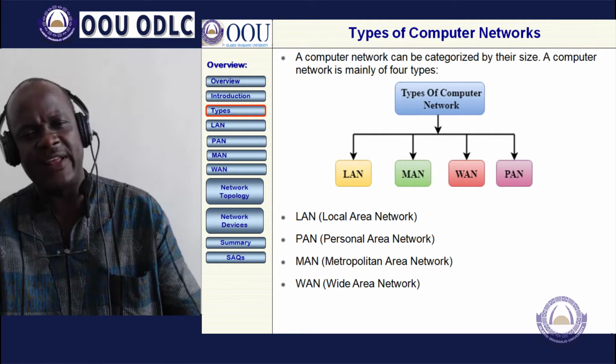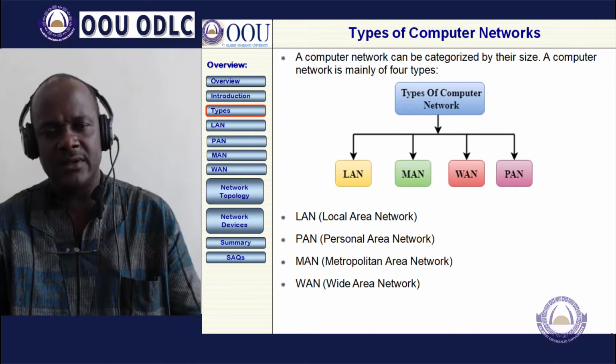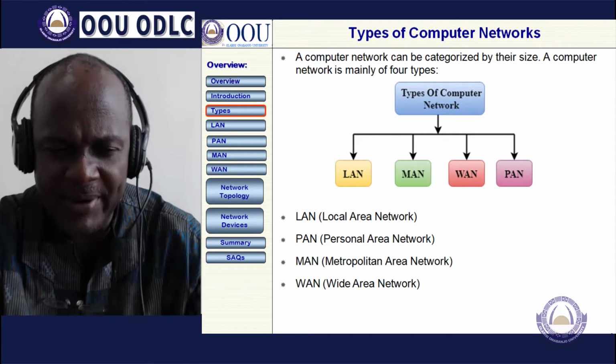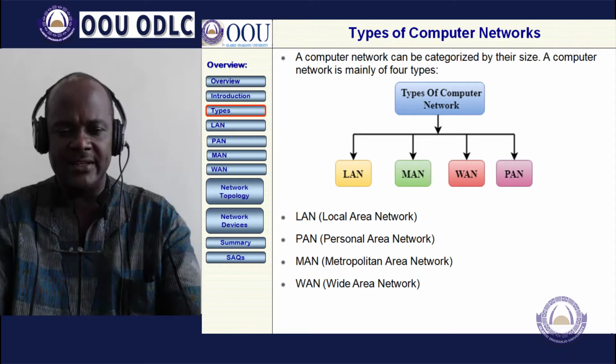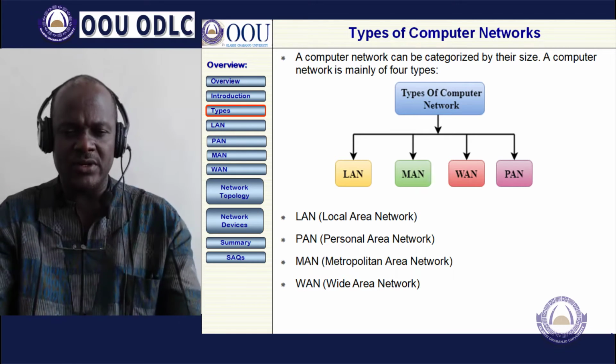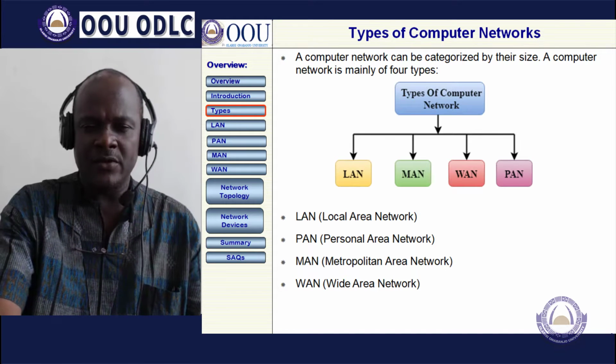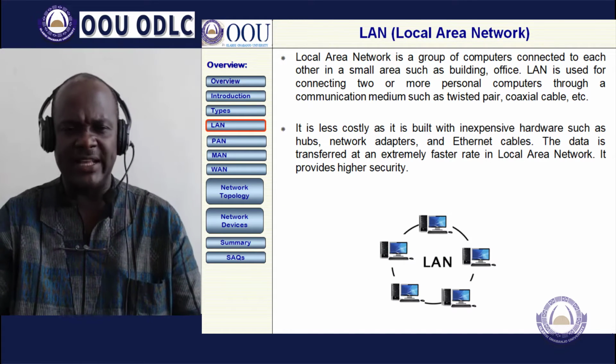Then there are different types of computer networks: the LAN, that is the local area network, the personal area network, the metropolitan area network, and the wide area network. These are the different types of computer networks. Then let's look at them one by one.